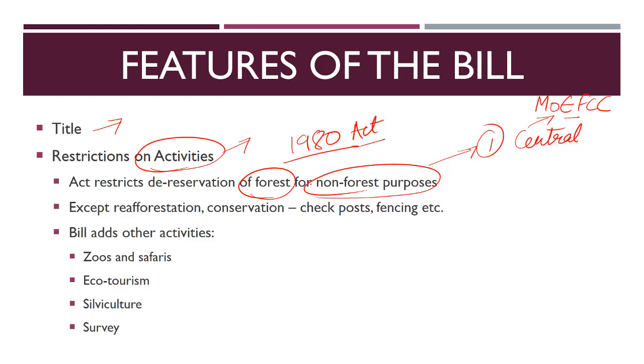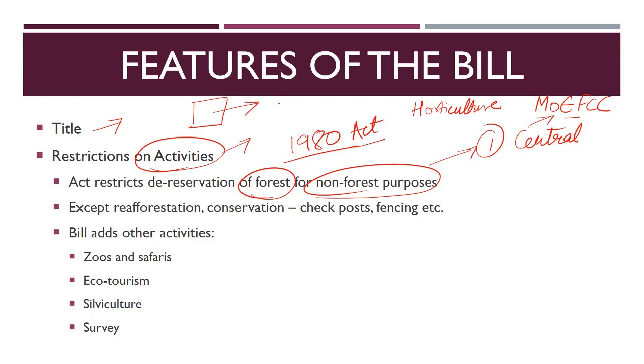It says that even you cannot do horticulture on any forest land. You cannot do anything except reforestation. That is, if a patch of land has been devoid of forest due to certain reasons, destruction, then you can again afforest them, that is, plant trees on it and make it a forest.